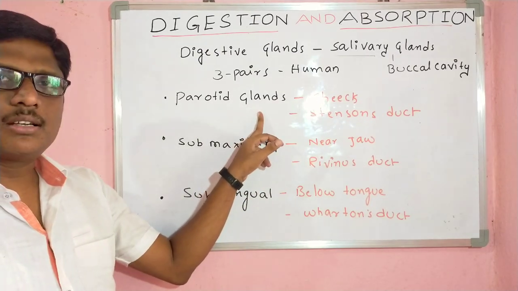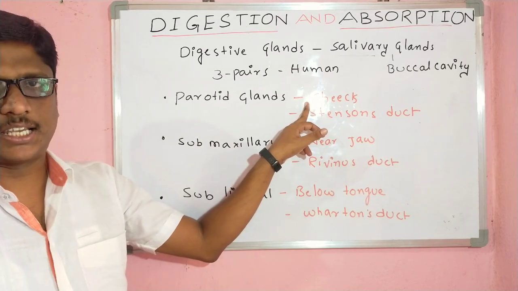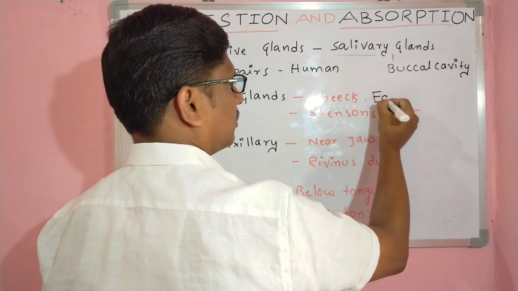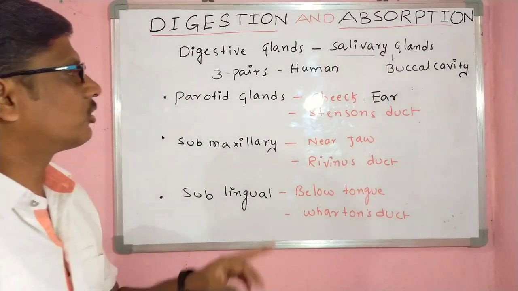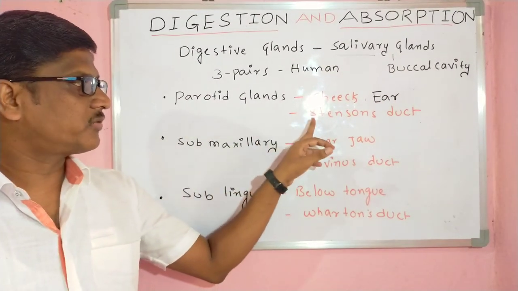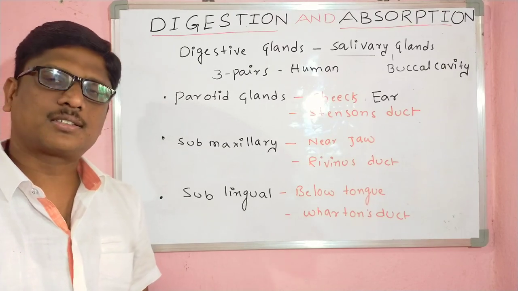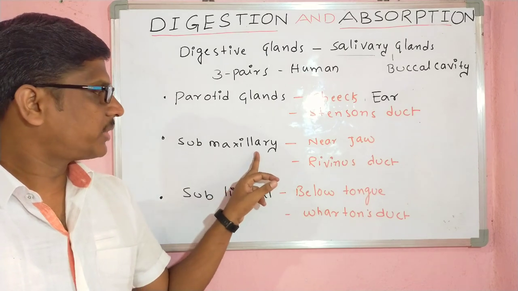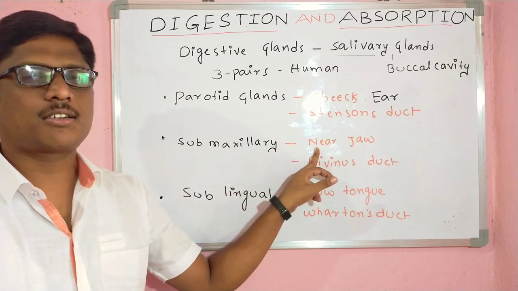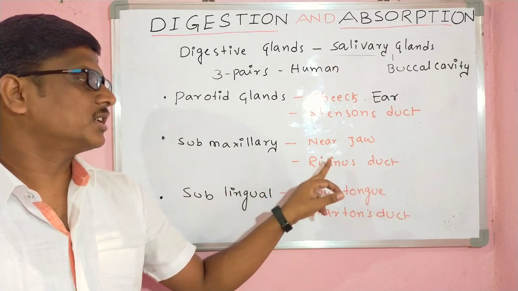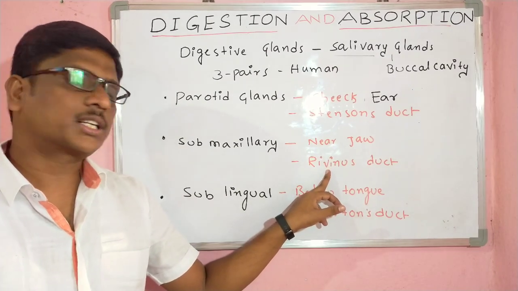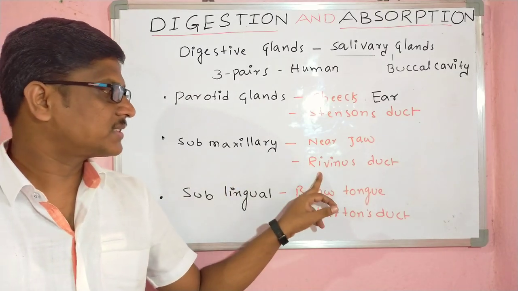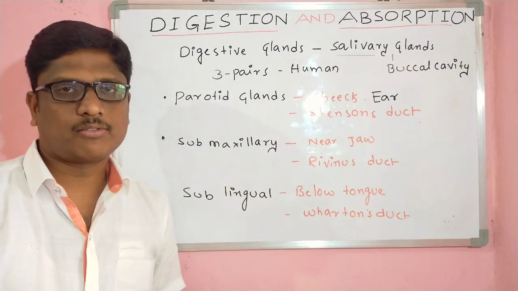The parotid glands are present near the cheeks, or near the ear also, and they open into the buccal cavity through a specific duct called Stenson's duct. Next, the submaxillary glands are present near the jaw region, and they open through a specific duct called Rivinus duct into the buccal cavity.